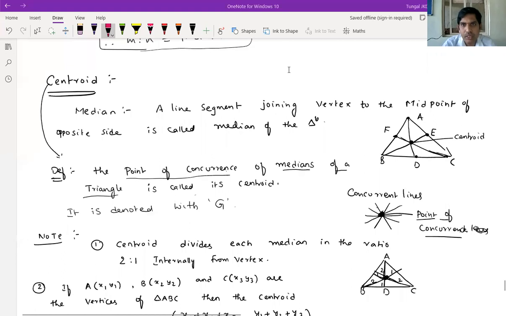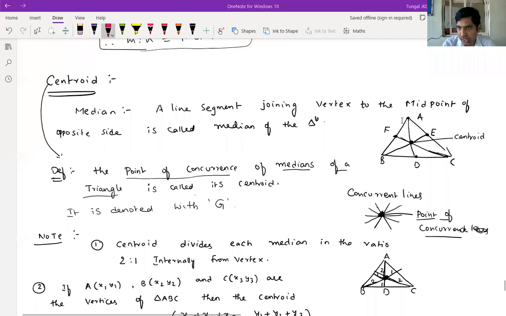Good morning, everyone. Median definition: a line segment joining a vertex to the midpoint of the opposite side is called a median of the triangle.